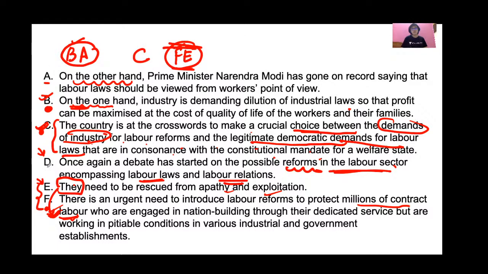Now D introduces your paragraph, that there is a debate on the possible reforms in the labor sector. So D should be your first sentence. Your final arrangement should be D, B, A, C, F, E. Okay.